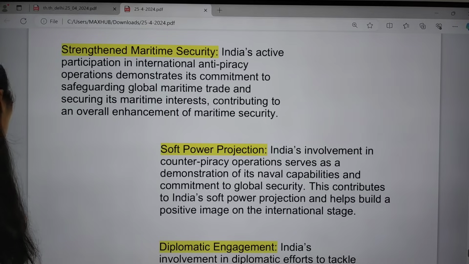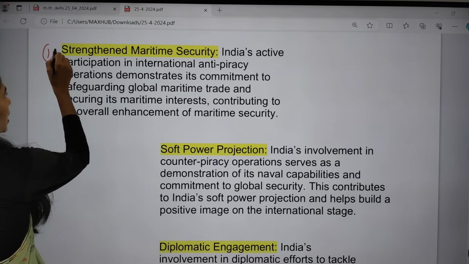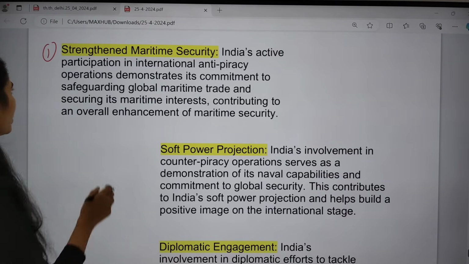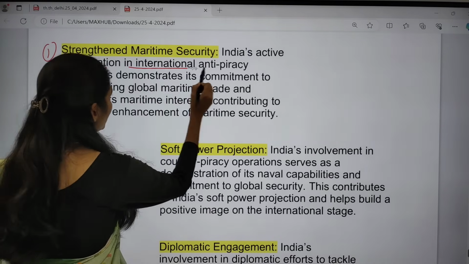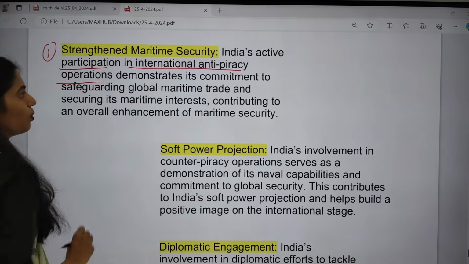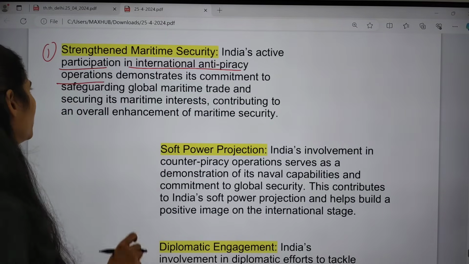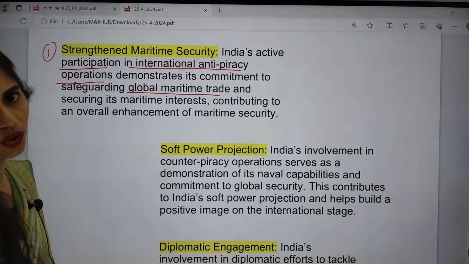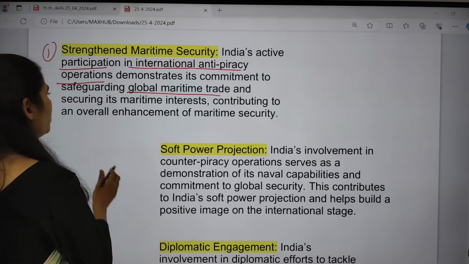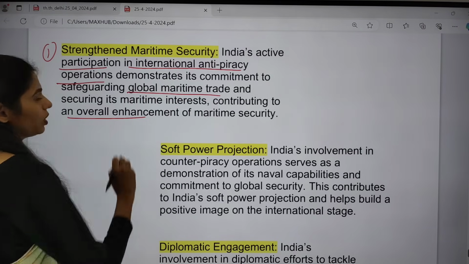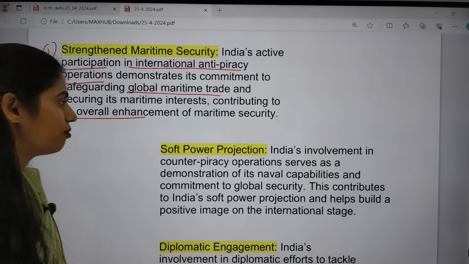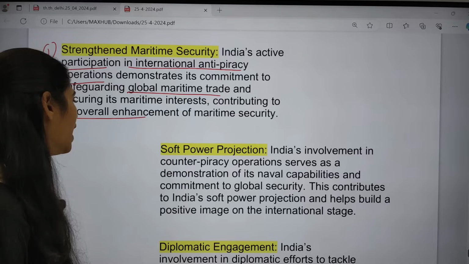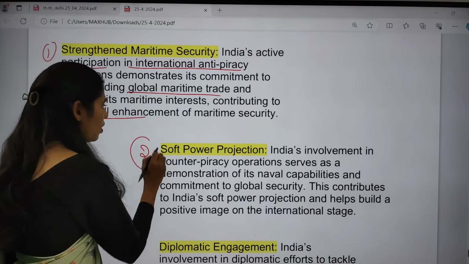The first one is strengthened maritime security. India's active participation in international anti-piracy operations demonstrates its commitment to safeguarding global maritime trade and securing maritime interests, contributing to the overall enhancement of maritime security. The next one is soft power projection.